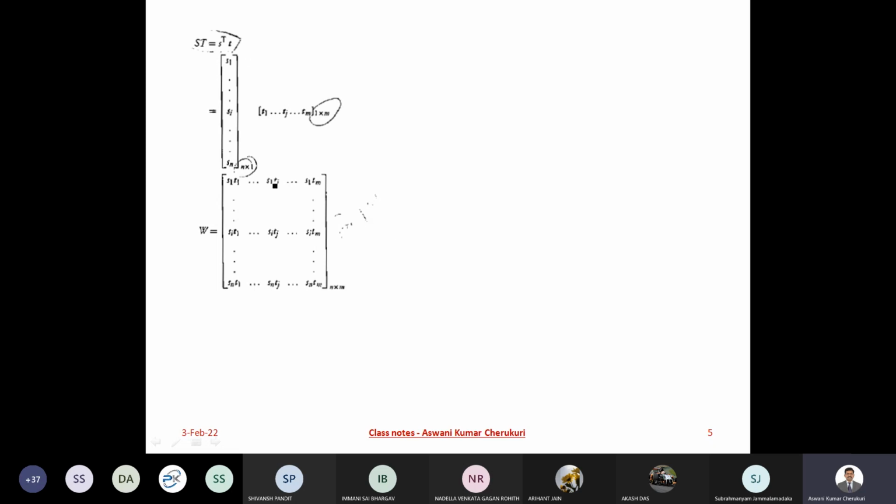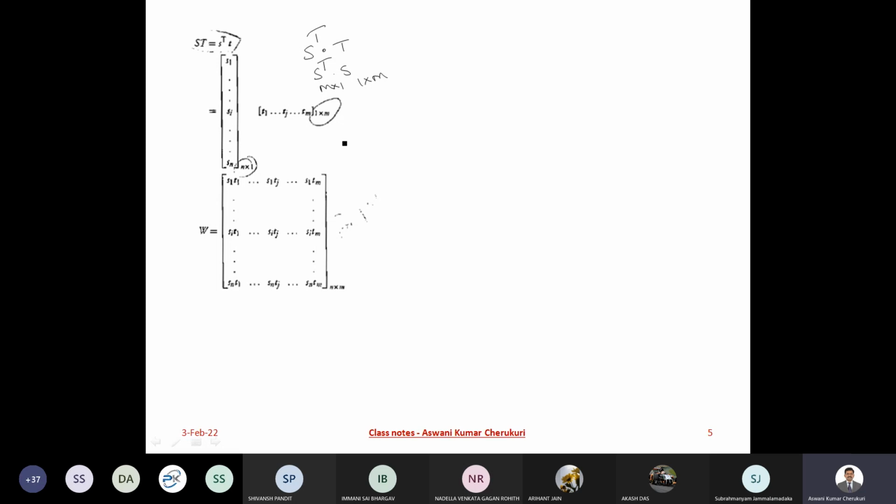So if you notice, it is S transpose into T. Remember what happens in the case of auto-associative models: you are doing S transpose into S, which becomes M cross 1 times 1 cross M. Imagine if it is heteroassociation.